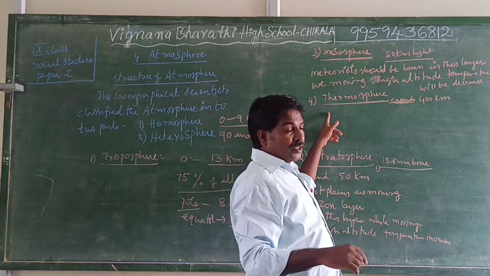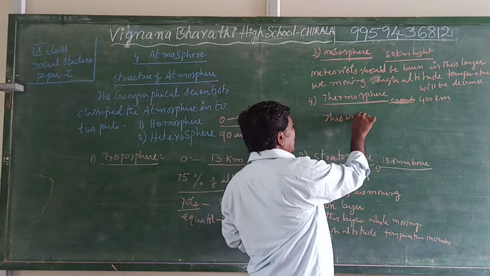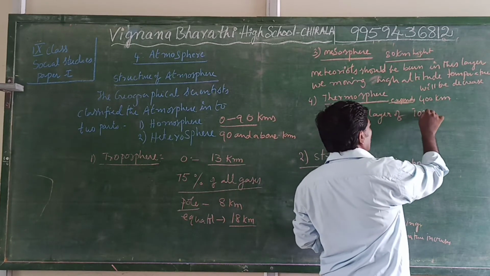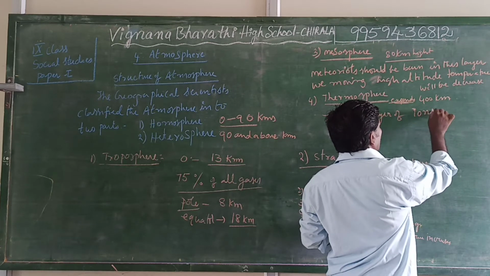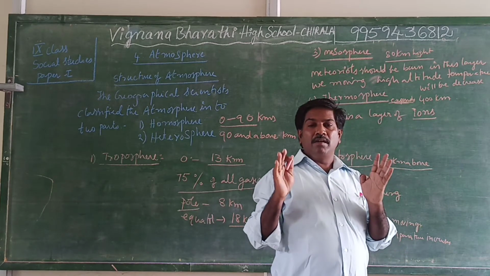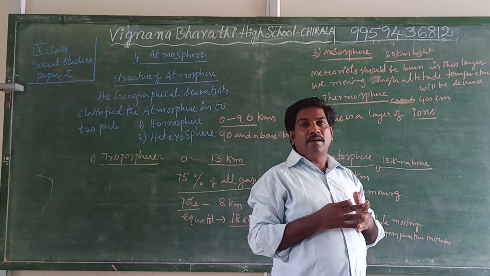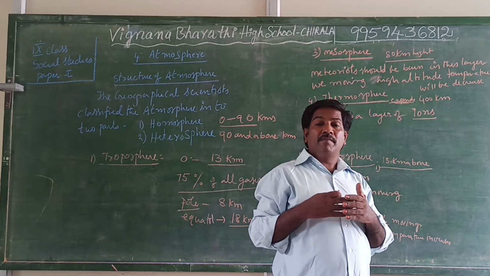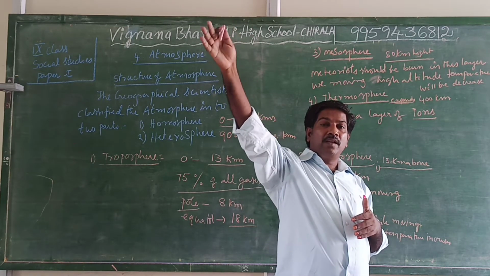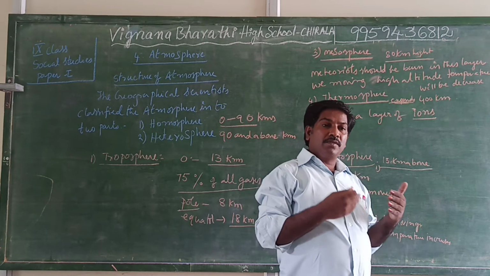Here very important thing is there, that this is a layer of ions. So ions. One more important thing is there, that is radio waves are transmitted in this layer. We are sending from surface of earth some radio waves towards thermosphere. There ions will receive and again transmit back to surface of the earth.